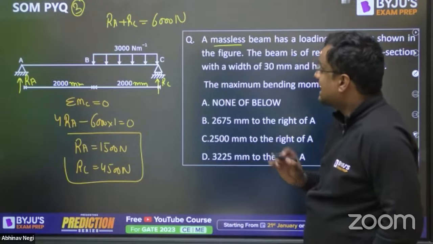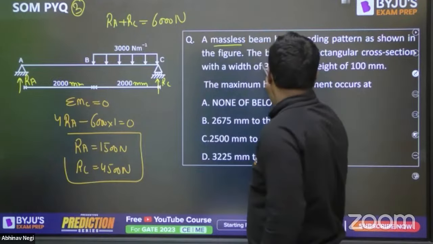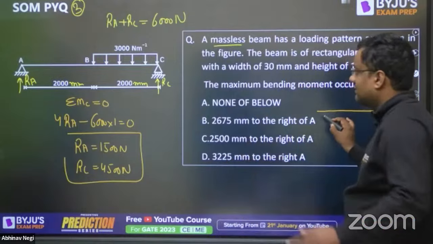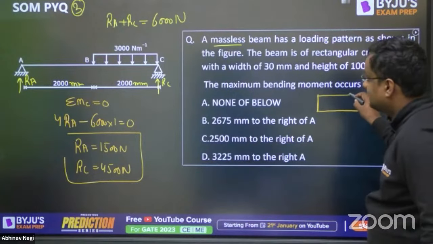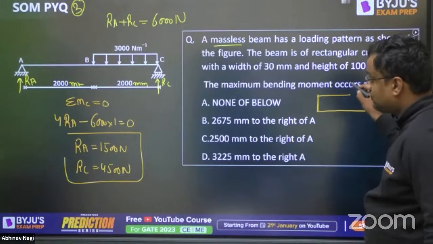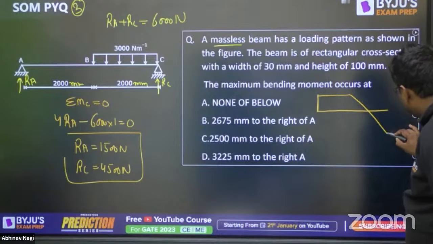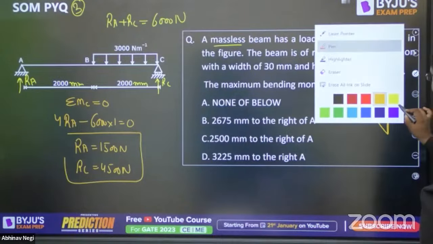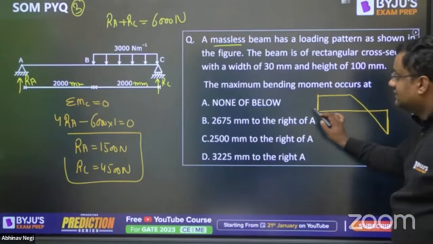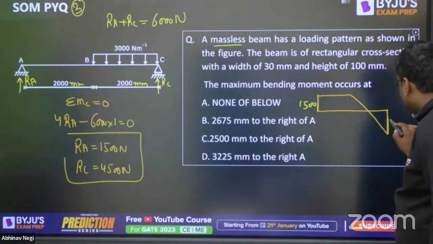Okay, now once RA and RC are known, then we can find the SFD, from AN method or whatever method is your choice. RA upward load, AN method, Abhinav Legi method. Okay, like this. And RC is 4500 Newton upwards. So it will come down, then only upwards it will be closing. Otherwise, मक्खी घुस जाएगी. Okay, so this will be the SFD, and here the value is 1500, and here the value is 4500.